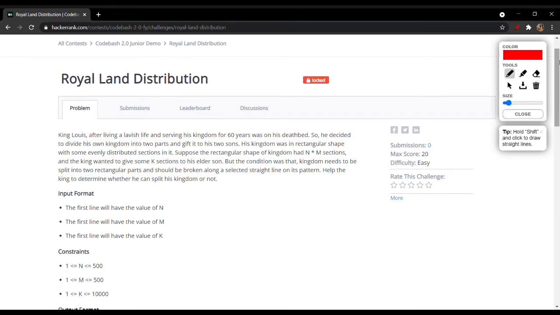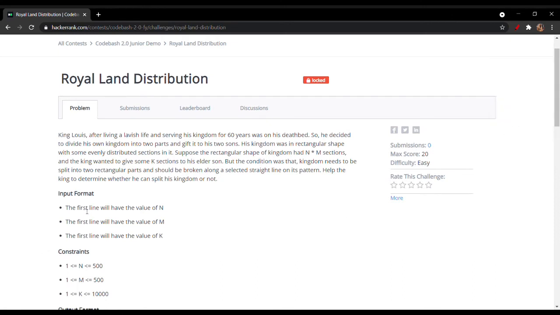So the input format is, the first line would be n, that means the number of sections on the length, the second line would be m, that is the number of sections on the breadth side, and the third line would be k, that means the total number of sections which he wants to give to his elder son.